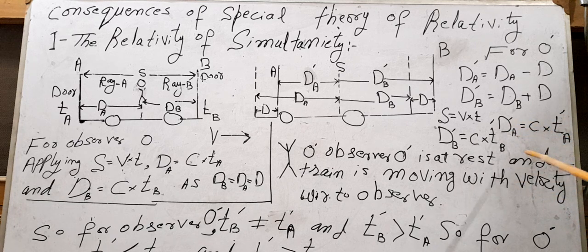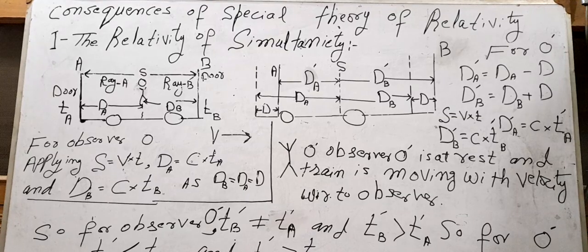It will automatically show that the time tB dash taken by the ray of light to reach door B will be greater than the time taken by the ray of light RA to reach door A. So for the observer O dash, the time tB dash is not equal to time tA dash, and tB dash is greater than tA dash.